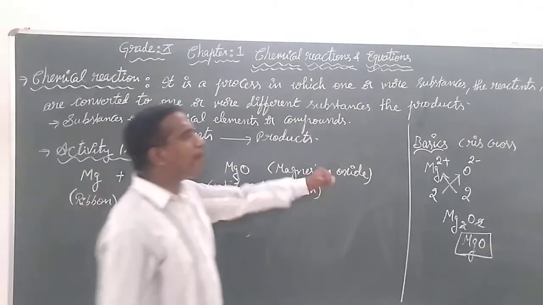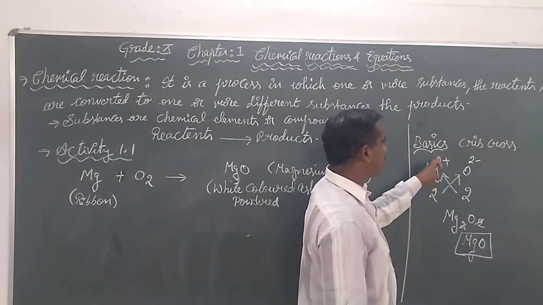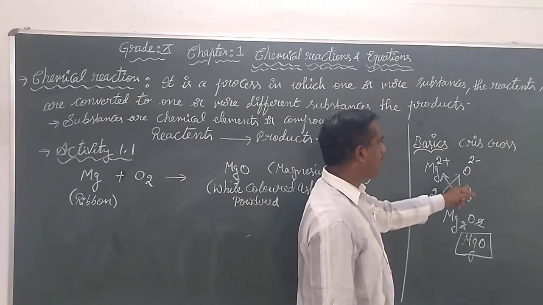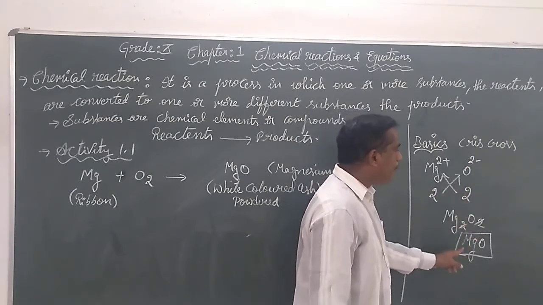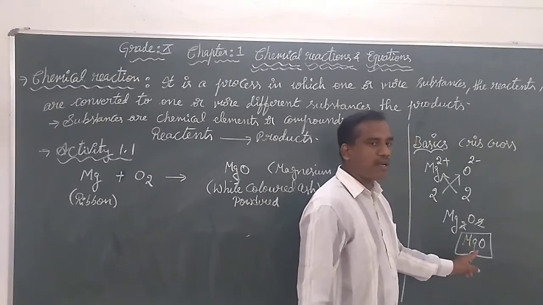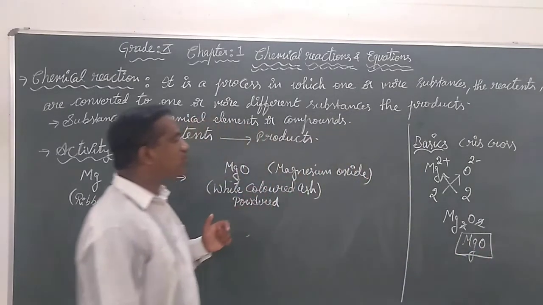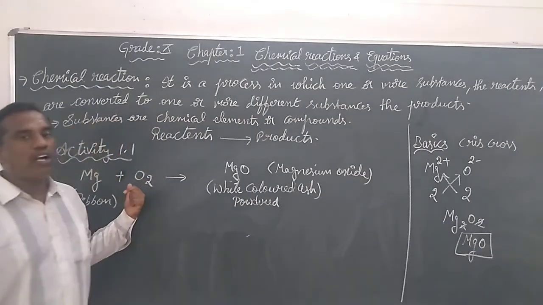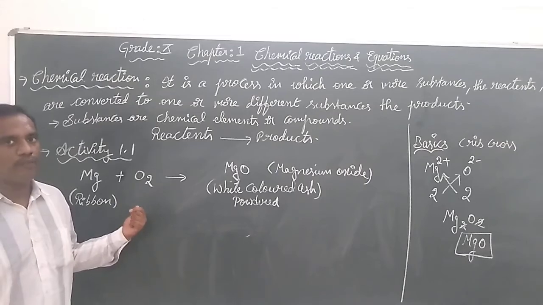So according to the basics that we have learned, the valency of magnesium is 2 plus, whereas the oxide ion is 2 minus. But one magnesium reacts directly with only one oxygen. In the atmosphere, oxygen does not exist alone. It exists as a diatomic molecule.